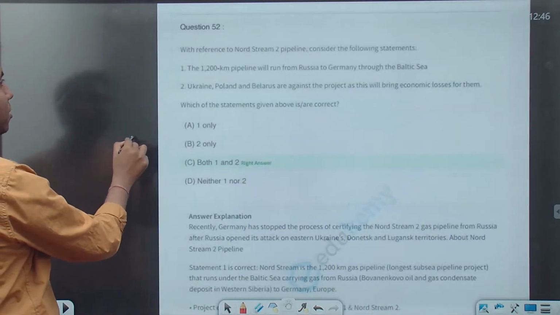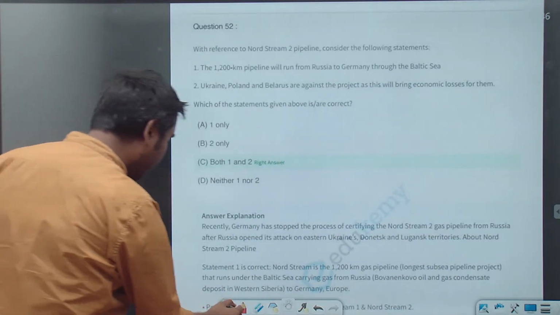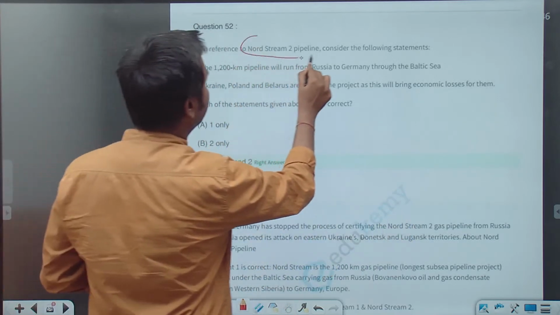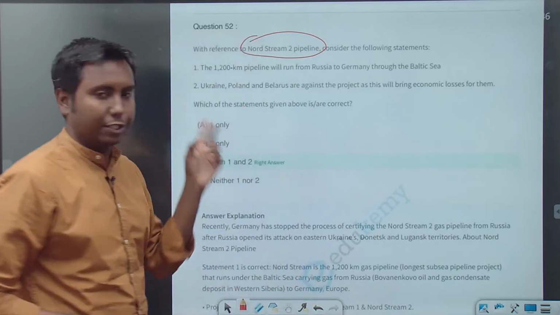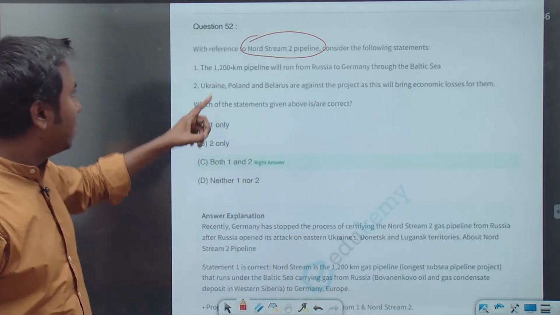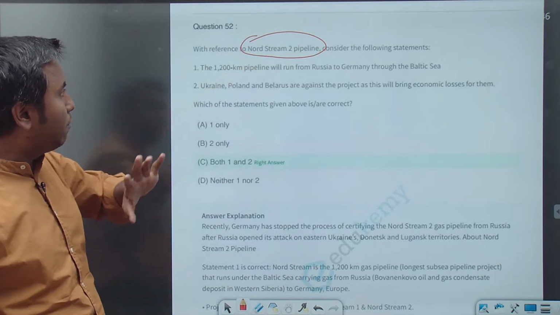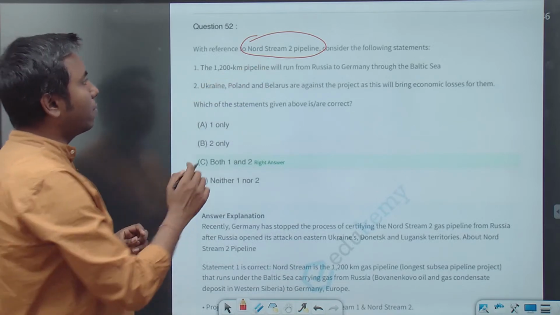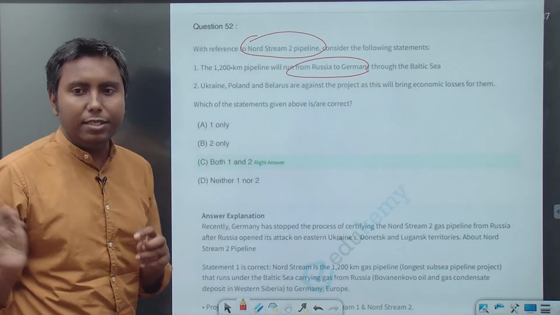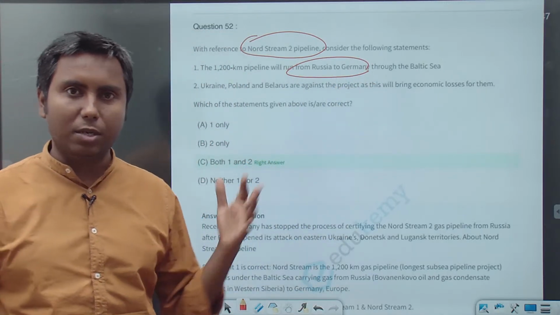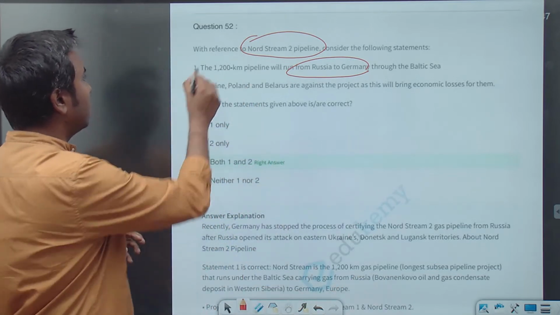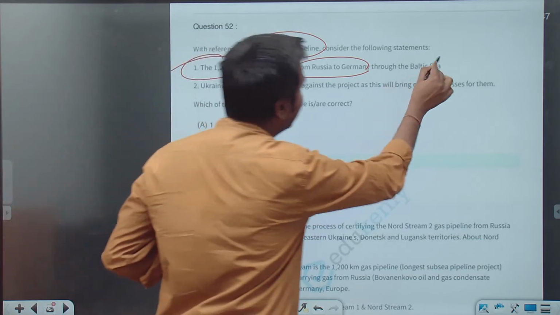Lots of questions from the Ukraine crisis this time. With reference to the Nord Stream 2 pipeline, consider the following statements. If you have been following the news, then you know that the Nord Stream pipeline is from Russia to Germany. So this part was easy. It is a pipeline which was under construction between Russia and Germany. So there are two things: 1200 kilometer and Baltic Sea.